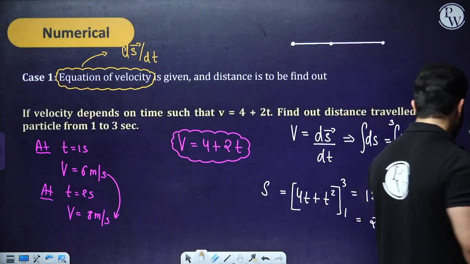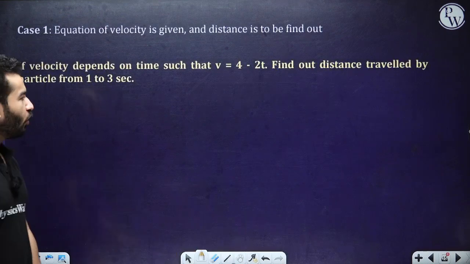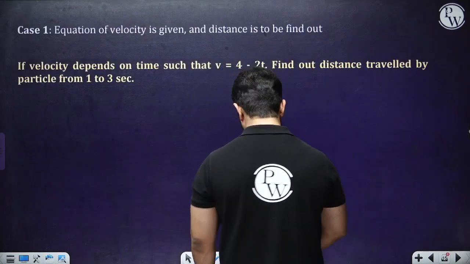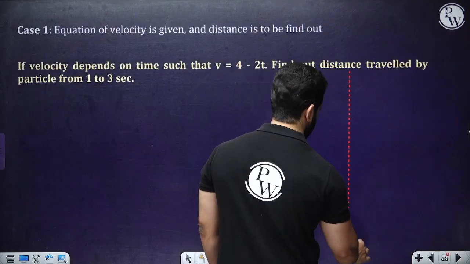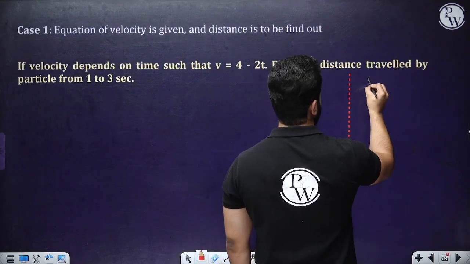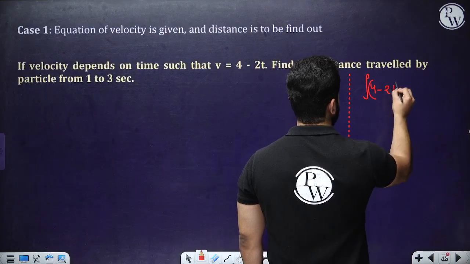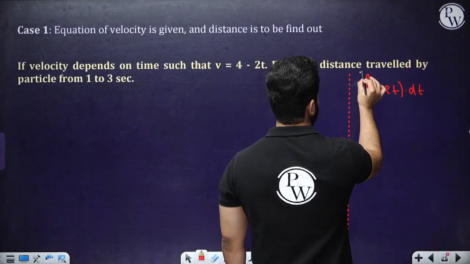But what will happen if something like this comes up? Like 4 minus 2t, and if you're going to use the same formula over here, let's suppose you did use the same formula and you said, let's do integration of 4 minus 2t dt, from 1 to 3, right?